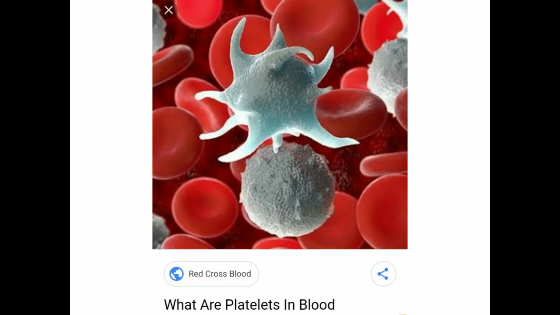Platelets are the smallest cells of blood. They are essential for controlling bleeding. When we get cut, the blood starts flowing. The platelets come and stick together to form a blood clot over the wound. The blood clot prevents loss of blood from the body and also stops the entry of germs inside the body.